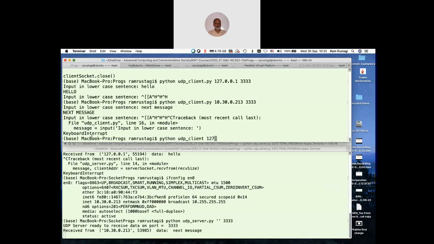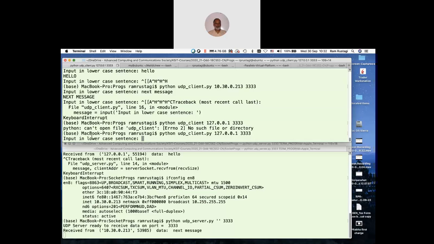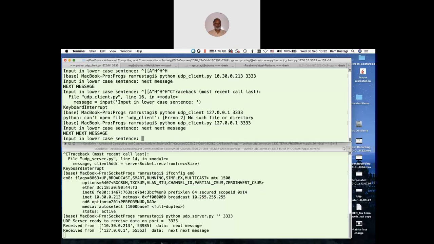I can use either address; both would work, and that's the reason we gave a null string listing for the server. And see, I'm getting a response.